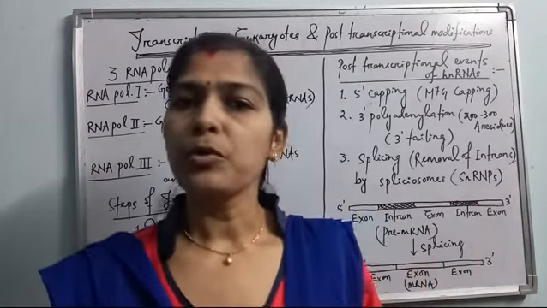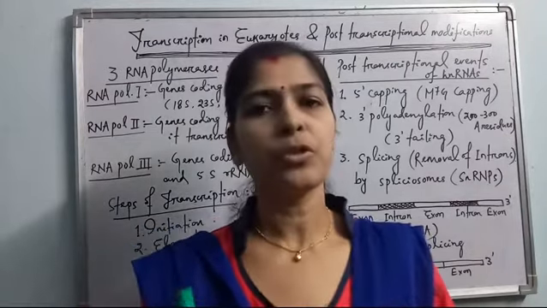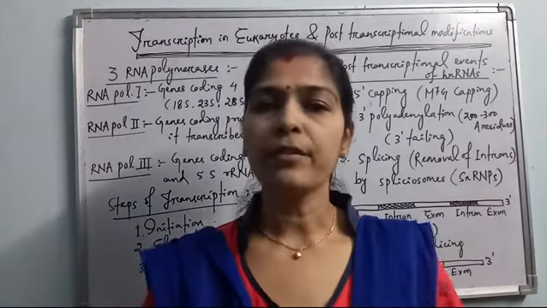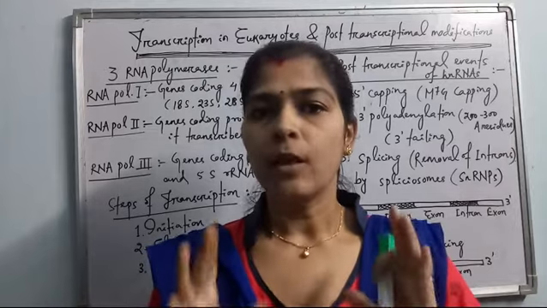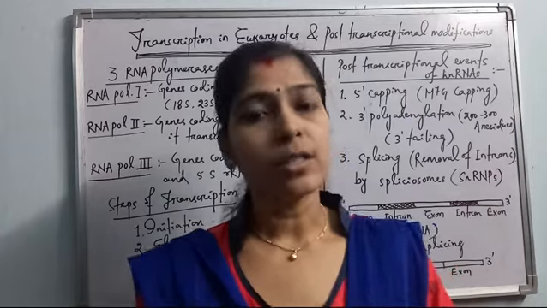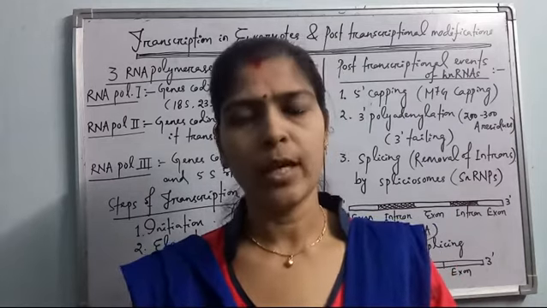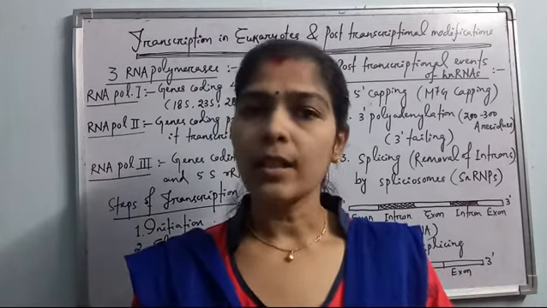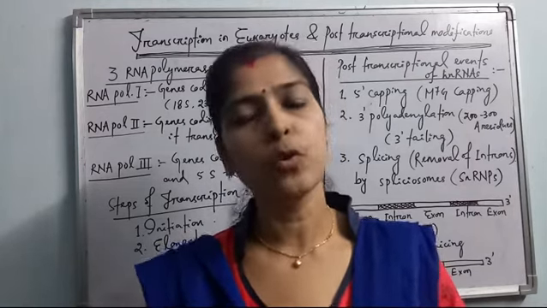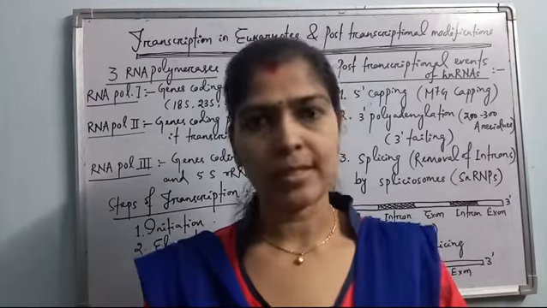These monocistronic mRNAs are transcribed inside the nucleus, and after transcription is over, all this bulk of unprocessed primitive mRNAs are called heterogeneous nuclear RNAs, hnRNAs. These hnRNAs or pre-mRNAs have to undergo post-transcriptional processings.